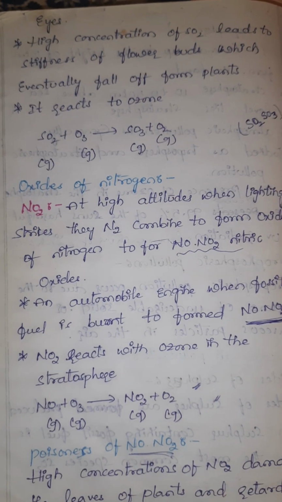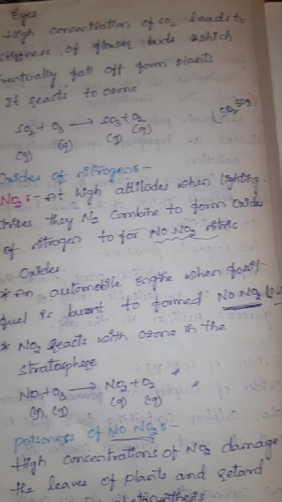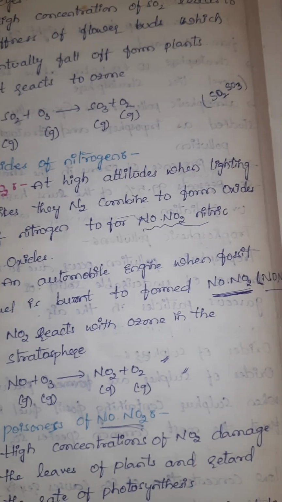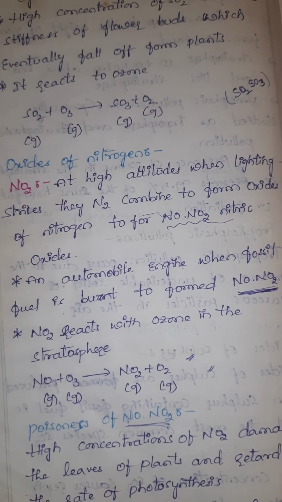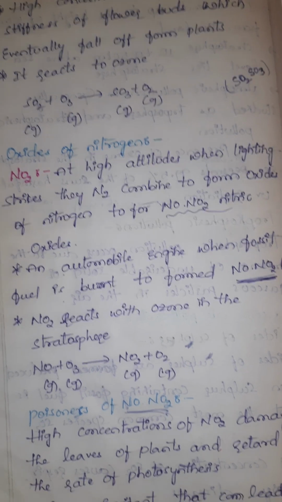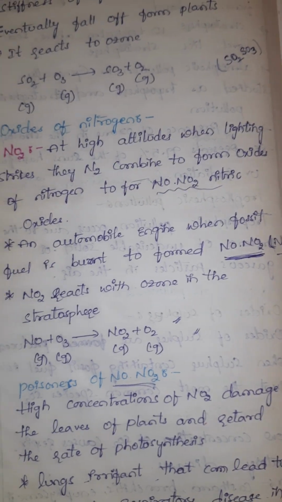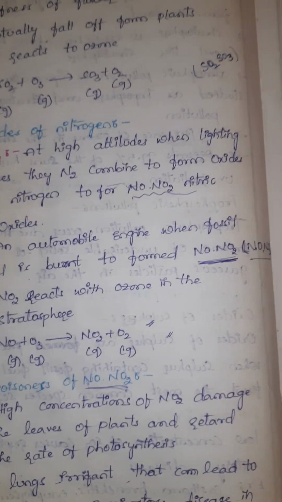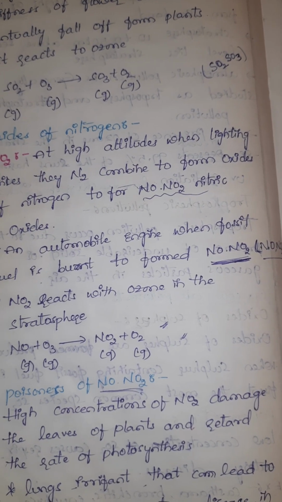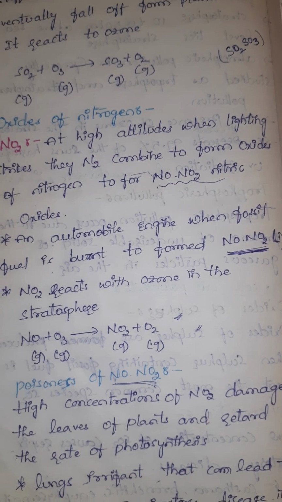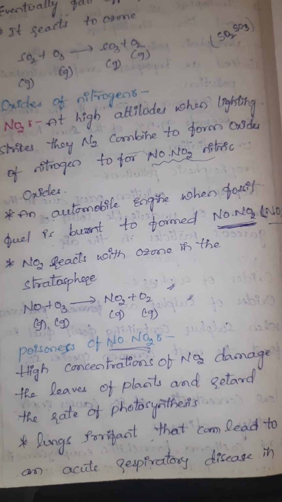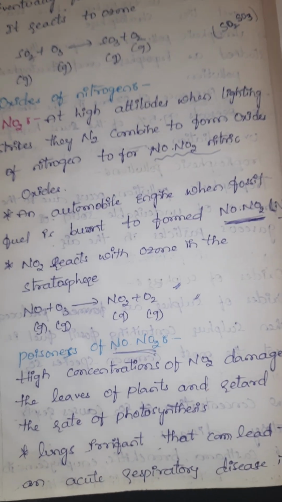Oxides of nitrogen. At high altitude when lightning strikes, N2 and O2 combine to form oxides of nitrogen, NO and NO2. In an automobile engine, when fossil fuel is burnt, NO and NO2 are formed. NO reacts with the ozone in the stratosphere: NO reacts with O3 to form NO2 and O2.